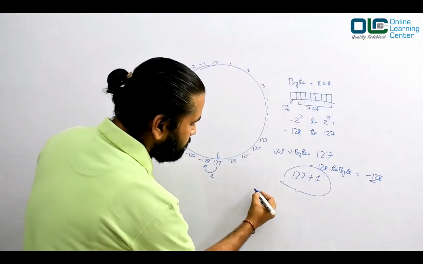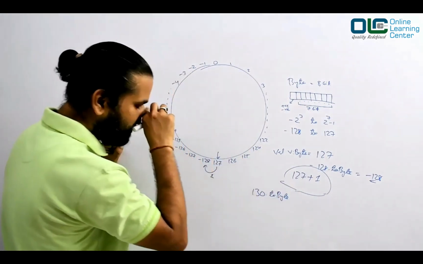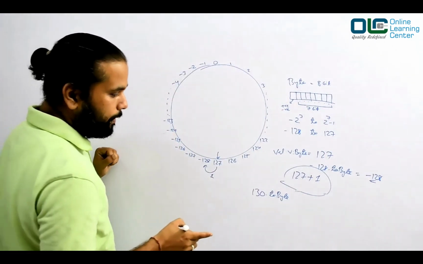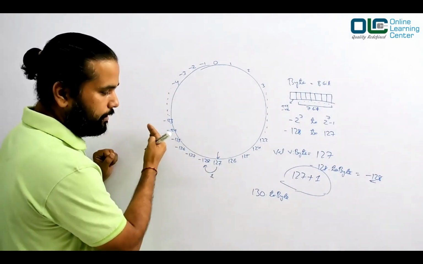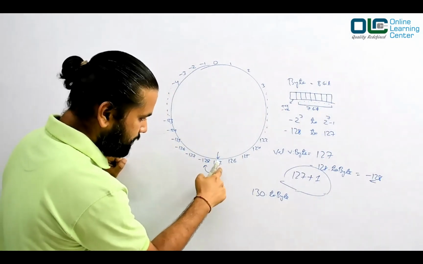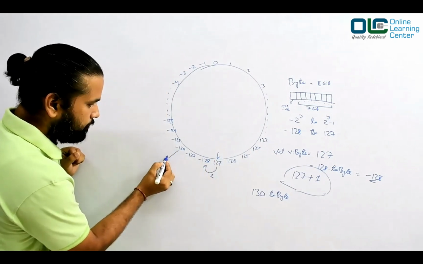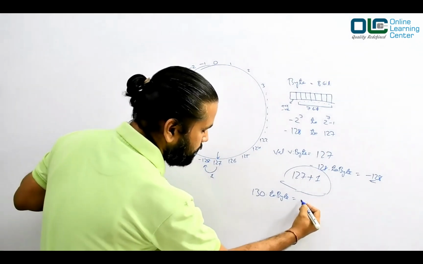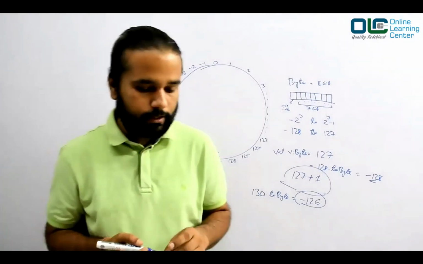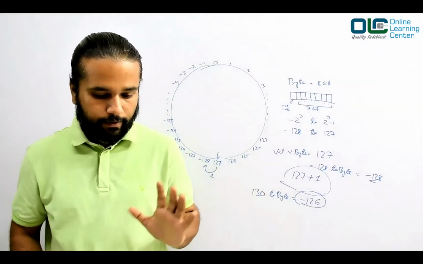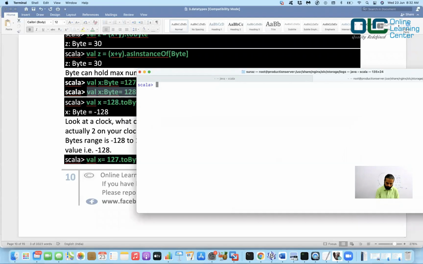Similarly, if you say 130.toByte, what should you get? It should again go in the forward direction. See here, this was 127, this was 128, 129, and 130. So it should give you minus 126. Remember this, and then we'll talk about the formula that helps us understand it much better. So let's go back here.